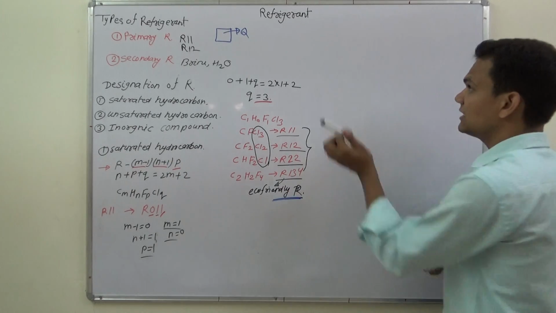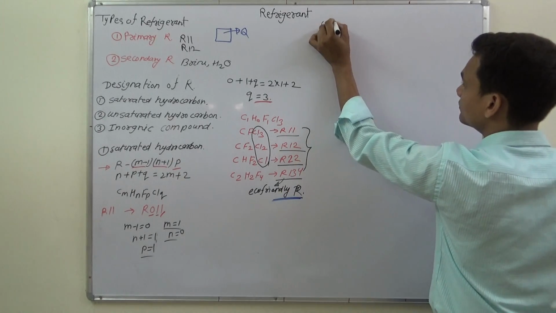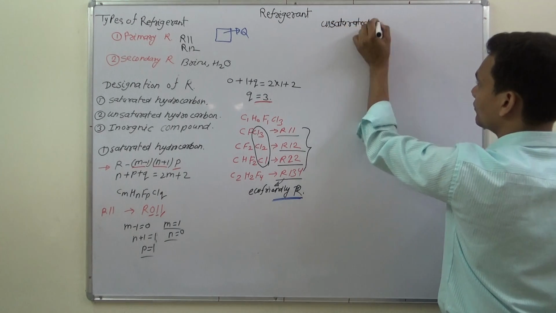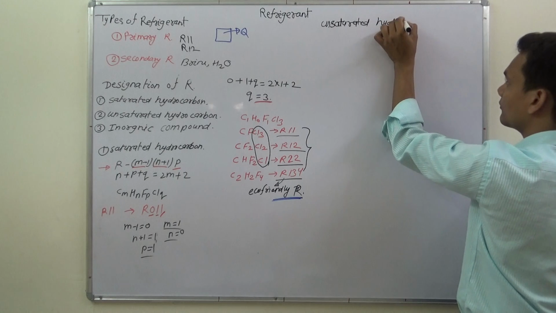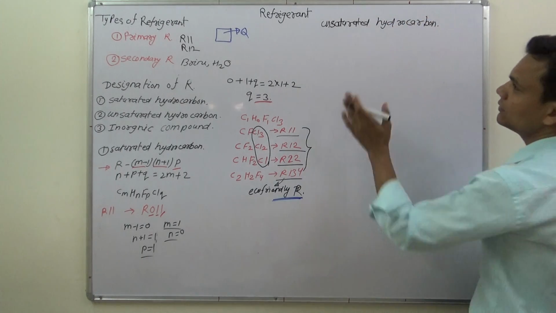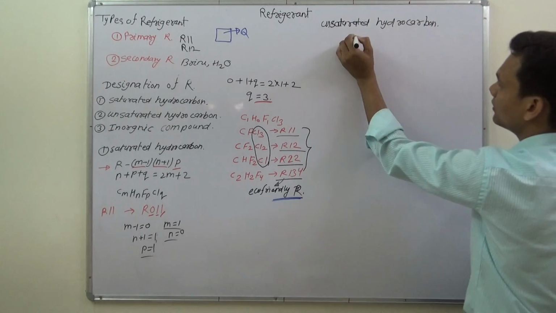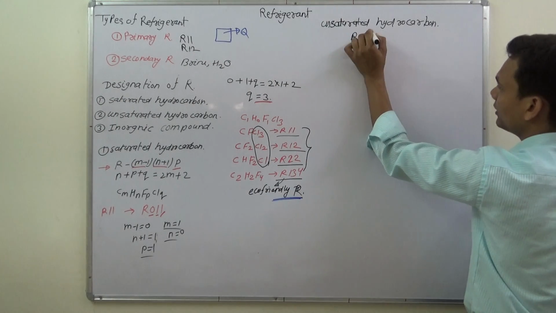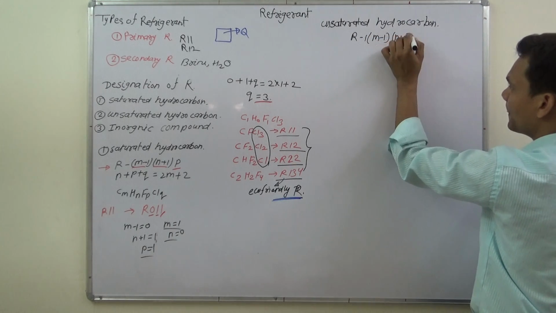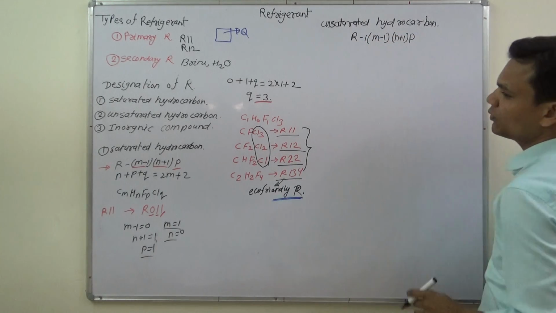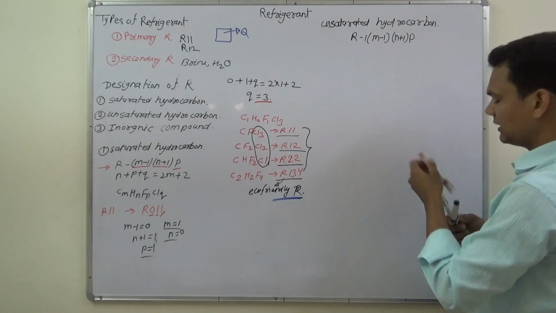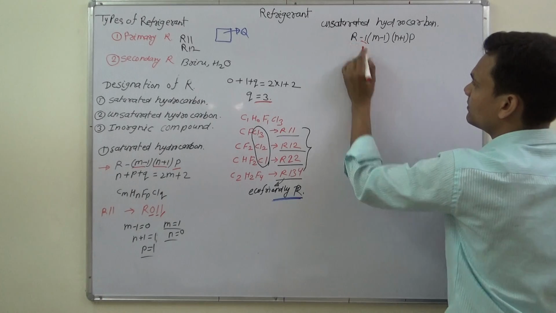If we talk about unsaturated hydrocarbon, then the formula will be R1 (M minus 1)(N plus 1)(P). This is the first formula. If we compare this and this formula, then the only difference is this one.